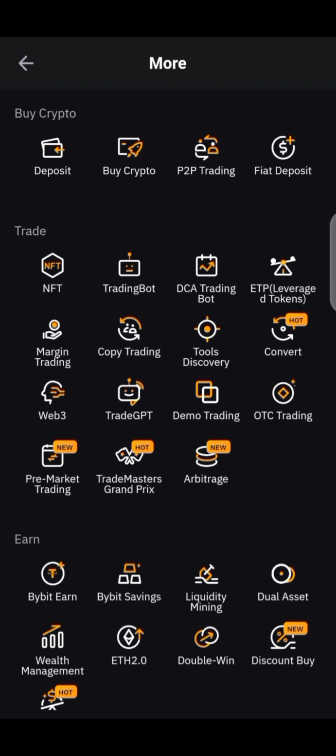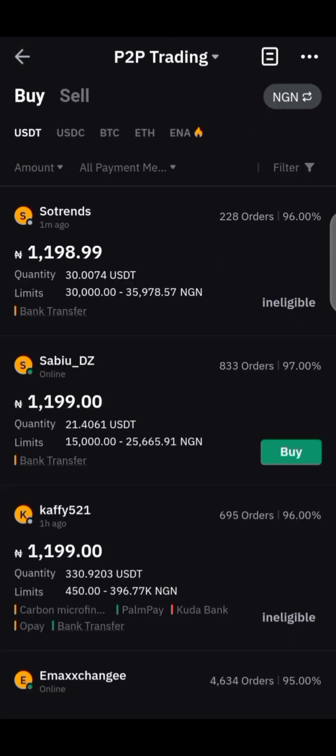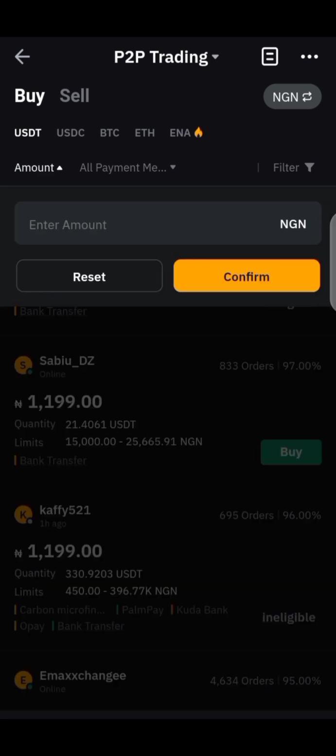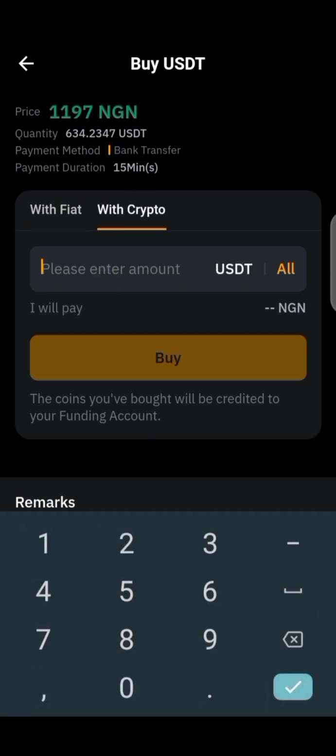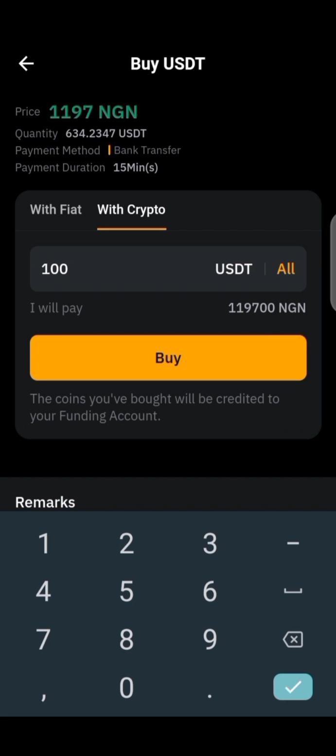First of all, let's click on P2P trading on top of the screen. Once you are on your P2P, you need to insert the amount you want to buy. On this interface, click on With Crypto, because we want to use 100 USDT as our startup capital. So let's insert 100 USD. With our 100 USDT, we are going to pay 119,700 naira as our startup capital. Have that at the back of your mind. Let's proceed to another step.